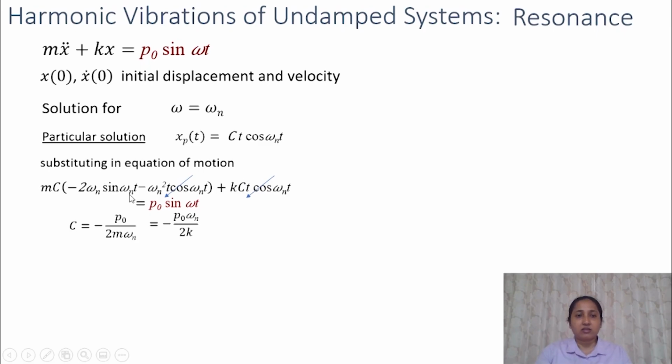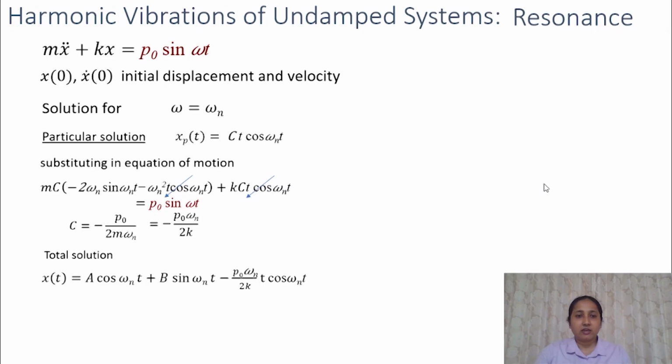Sine omega nt is equal to omega t. So we can find the value of C as minus P naught omega n by 2k. So the total solution of this equation of motion for omega equal to omega n is equal to this. So this is the transient part of the equation and this is the steady state part of the equation.